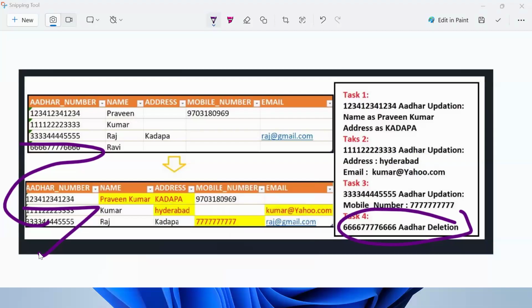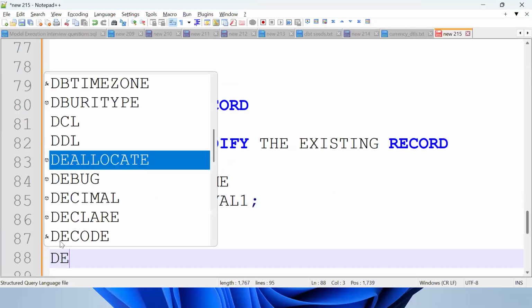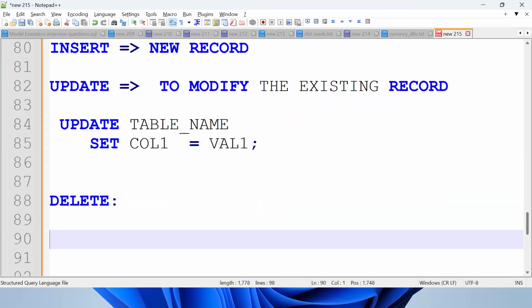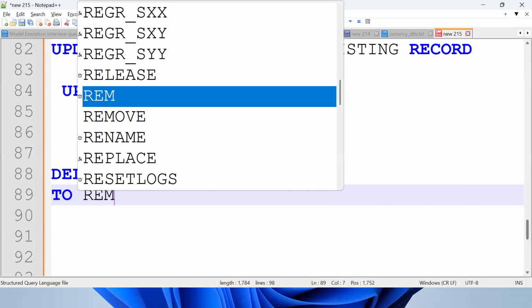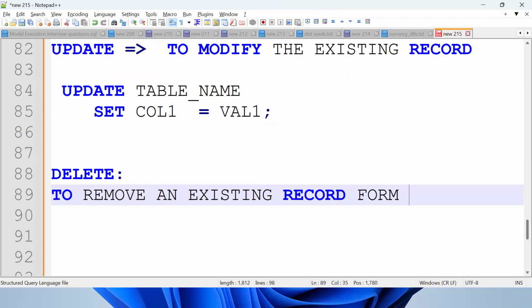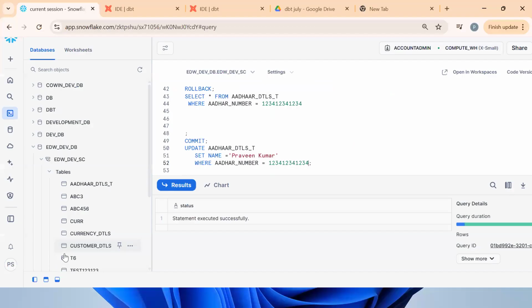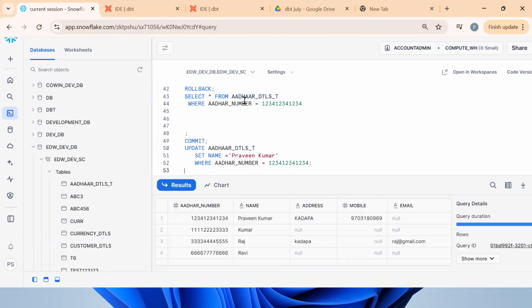See now what happened. So far we discussed insert and update. Now we need to discuss the delete statement. What will the delete statement do? Delete removes an existing record from the table. The records are already there, and we are trying to remove them. We are trying to remove the existing record from the table.